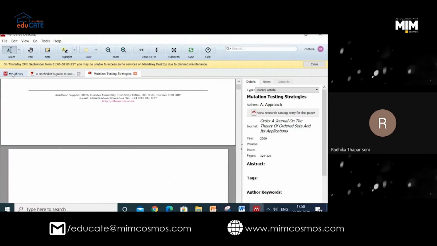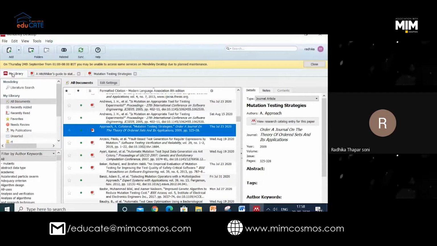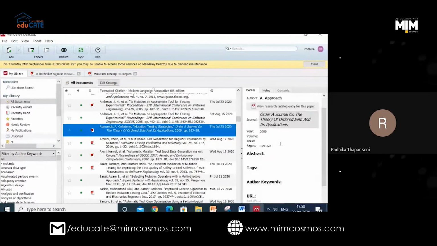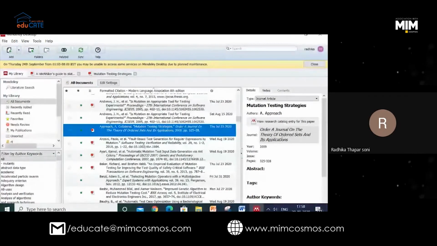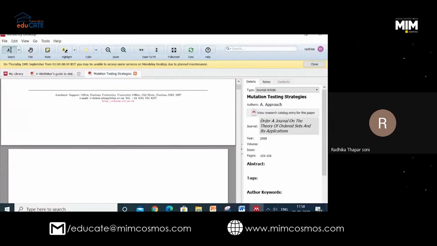Okay, go back to library, my library. Now this was the paper for which I have added a note. You can see other details are also here. Now, I want to cite this paper. Because I sometimes don't remember the name of the paper, what I will do is copy the name from here.